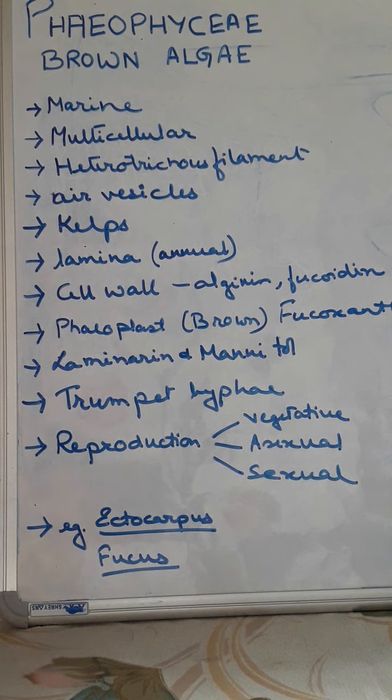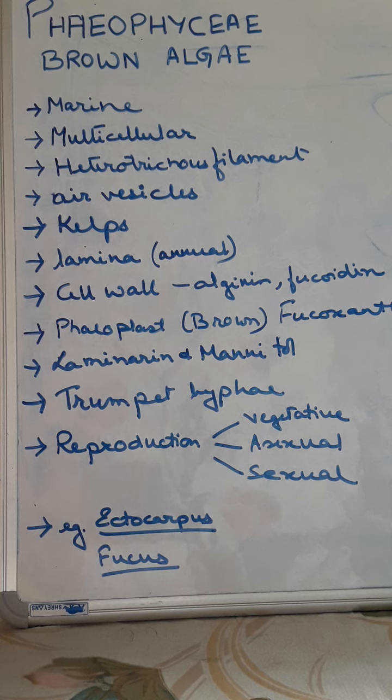So these kelps are differentiated into holdfast, stipe and lamina. That means root like, stem like and leaf like structures are present. Then the cell wall consists of cellulose, pectose and some phycocolloidalgin. This is an important part, something different from the other green algae. The non-sulfurated phycocolloids are there. Two types of phycocolloids are present, algin and fucoidin.